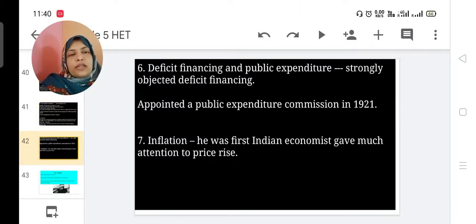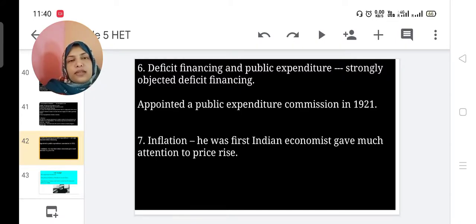The next concept, deficit financing and public expenditure. He was strongly against deficit financing. What is deficit financing? Here expenditure is more than the revenue. Then he appointed the Public Expenditure Commission in 1921.